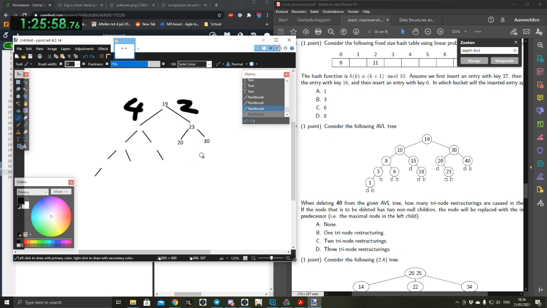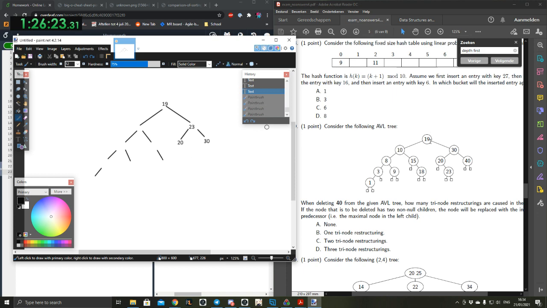Actually, there is a question about what is considered one trinode restructuring on Stack Overflow. I asked it, and I got a well-written answer. Oh no, tell us about it. What's the answer? I can't explain it myself still, but it is a very good answer, so you should look it up on Stack Overflow. I see. Well, that's not allowed on the test, so I'm not going to do that.